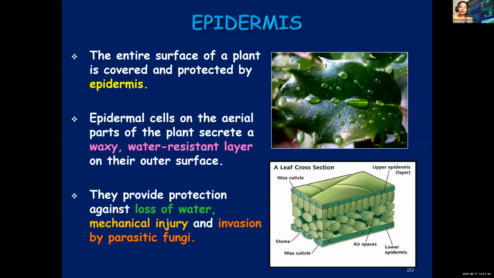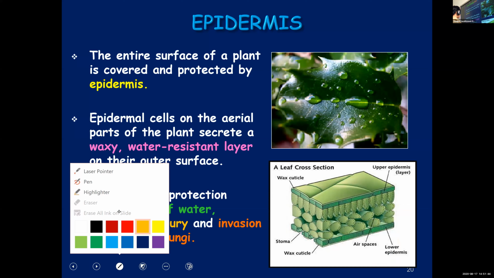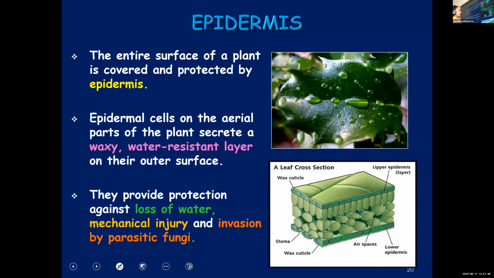So when this cuticle or waxy layer is present, it will prevent the attack by parasitic fungi. Here I am showing you a picture of a section of leaf. This one forms the epidermis, and covering the epidermis you can find a waxy layer that is known as cuticle, as I already mentioned.